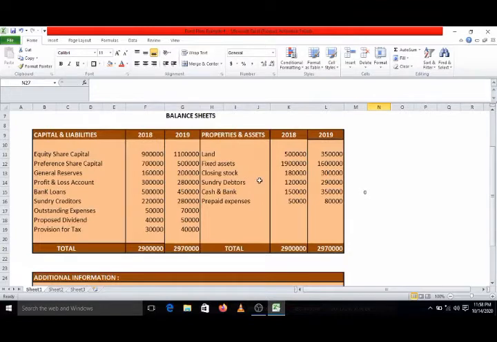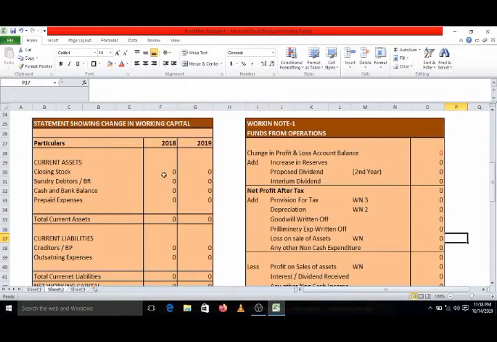You can check out closing stock 1,80,000, sundry debtors 1,20,000, cash and bank 1,50,000 and prepaid expenses 50,000. This will have to be considered as a part of current assets. Now we record this in the 2018 column.